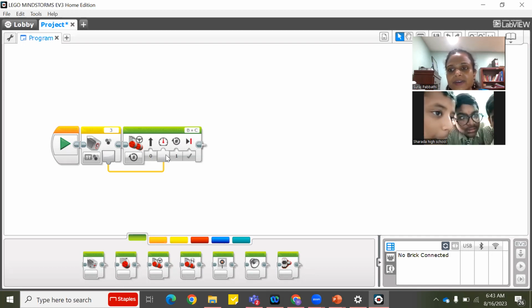So maximum is 7. In the same way, I can also pass it over here. What happens? Change this. Number of rotations, ma'am. It's rotation. Correct. So depending on what color it reads, I can tell it to move so many rotations. I can say if it detects green color, go.